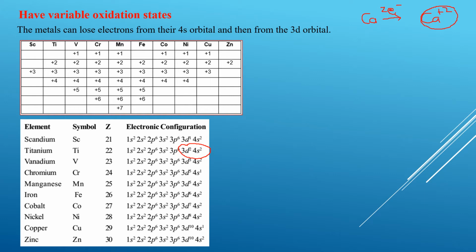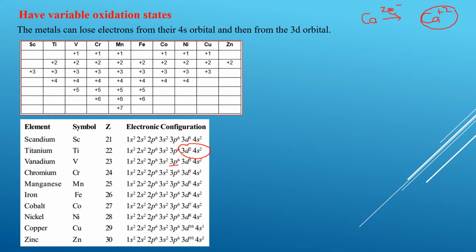So altogether, vanadium can lose 5 electrons. Okay, a total of 5 electrons, 2 coming from 4s and 3 coming from 3d. And you can see in the table up there, vanadium up till +5 oxidation states are possible. It can't lose a 6th electron because that 6th electron is going to come from a 3p6. And a 3p6 is a fully filled and very stable orbital, which will require a lot of energy. Okay. Then we go down to chromium.